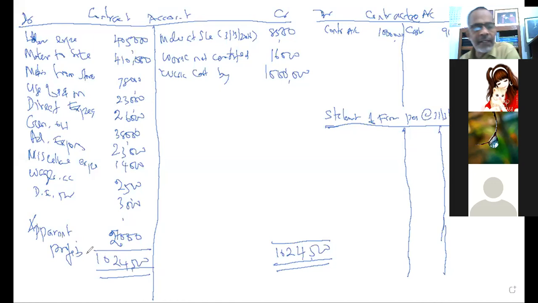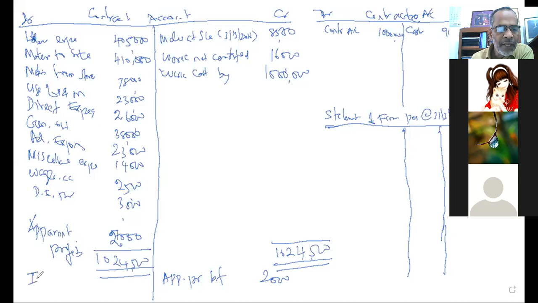The contract is not completed. Therefore, we have to find out the actual profit and the reserve from this amount. So I am writing here apparent profit brought forward of 2,000. I want to find out how much amount to be transferred to income statement as income, and how much to be transferred to statement of financial position as a reserve from 2,000. Okay, understood?